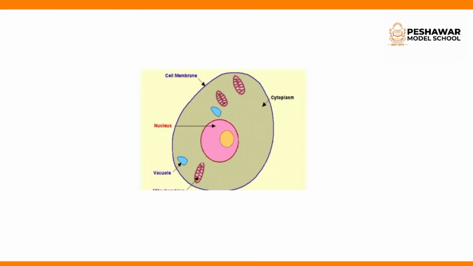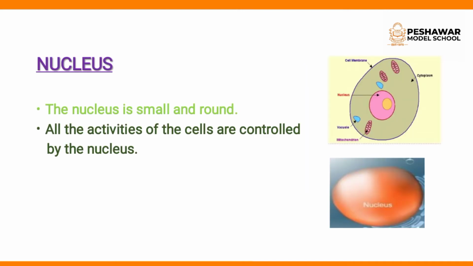Now look at the outer covering of the cell. This one is the cell membrane. Outer covering of the cell is the cell membrane. Okay, now second one is nucleus. Okay, nucleus, what is this? Nucleus is the most important structure inside animal and plant cell.